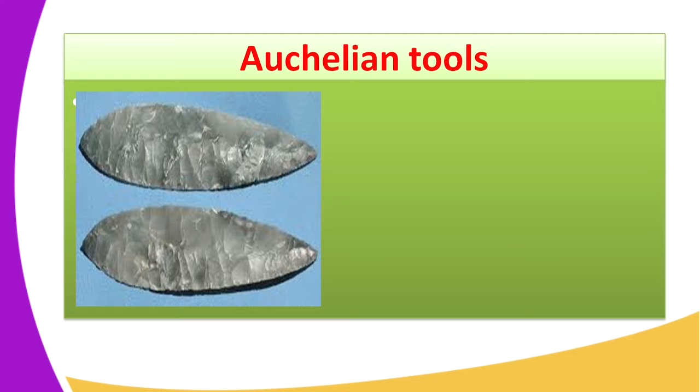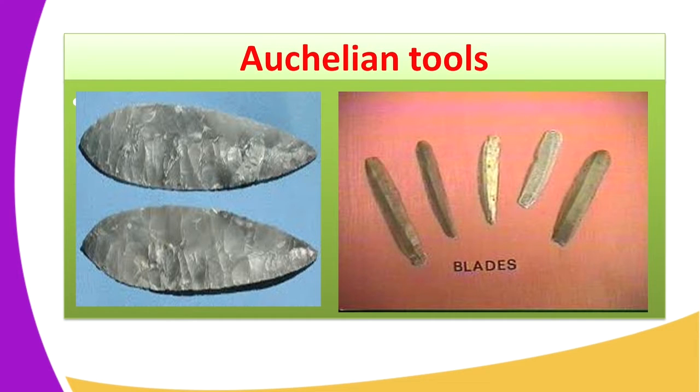These tools were made during the period known as the Acheulean, as depicted in that picture. This is a good example. You have the hand axe, the spearheads, the cleavers, the arrowheads.